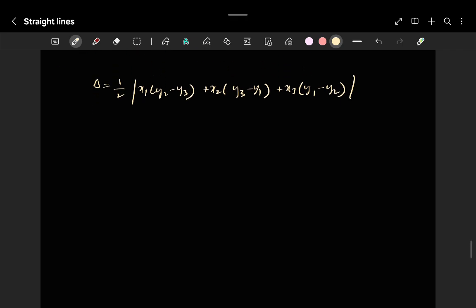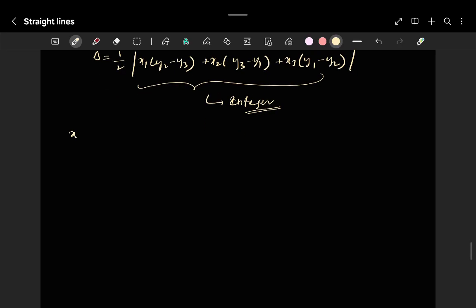So that means this must be an integer, yes or no? This must be an integer. If this is an integer, then x1 into y2 minus y3 plus x2 into y3 minus y1 plus x3 into y1 minus y2 must belong to integers simply.